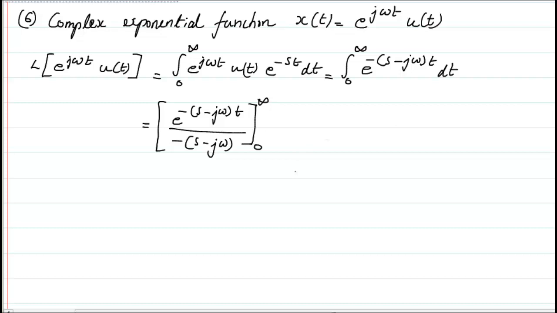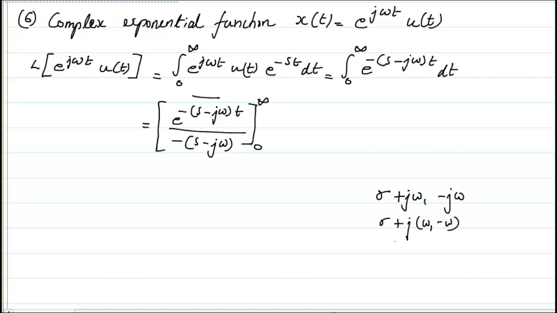Now again, if you look, s is basically sigma plus j omega. Let me write, for the time being, sigma plus j omega 1, and then minus j omega. Whatever is inside this bracket, I can write as sigma plus j (omega 1 minus omega).